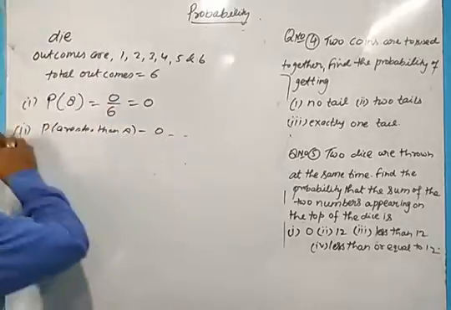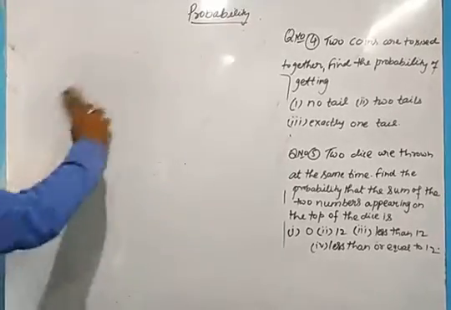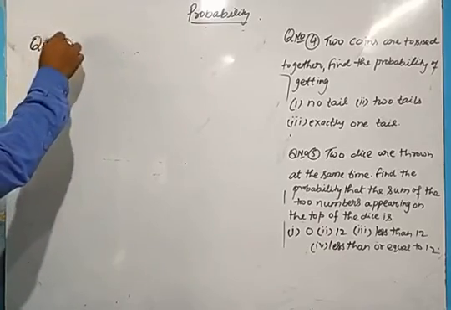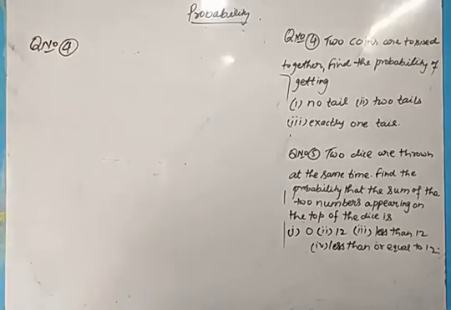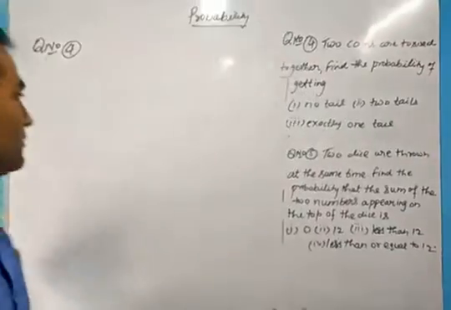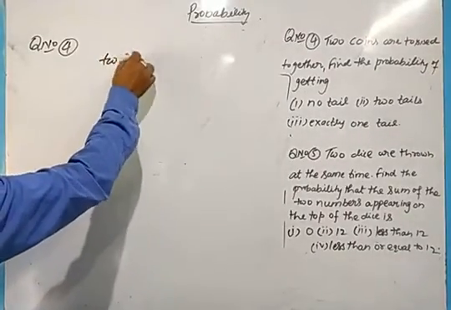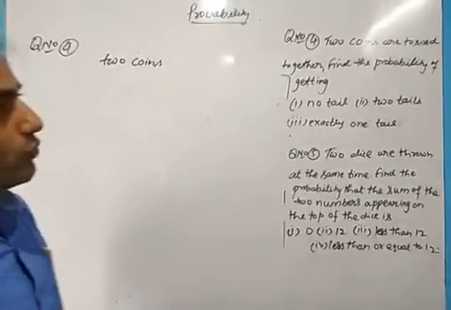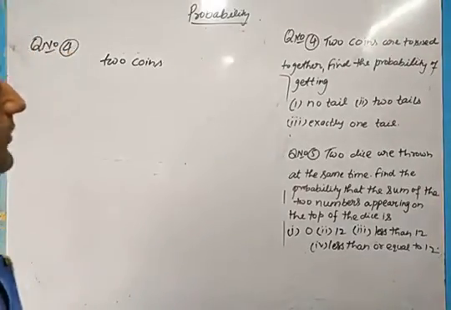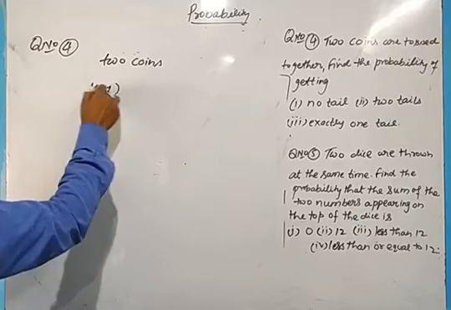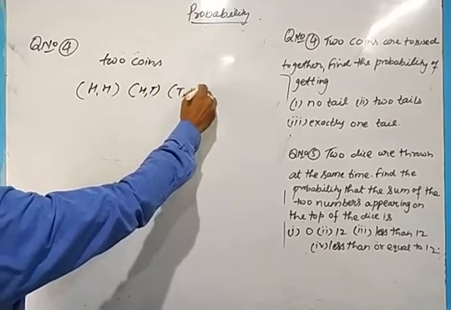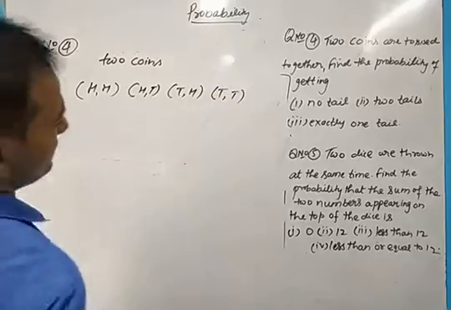Now, in question number 4, there are 2 coins. If you have 2 coins, if you are tossing 2 coins, you will get head-head, or you will get head-tail, or you will get tail-head, or you will get tail-tail, nothing else.